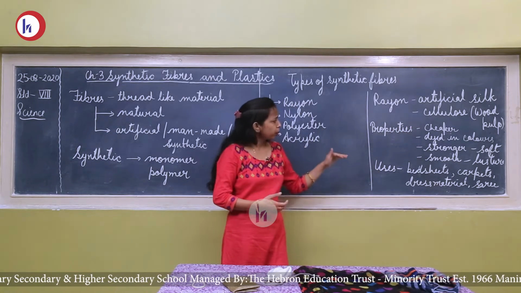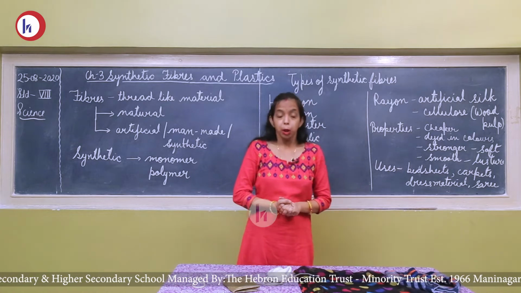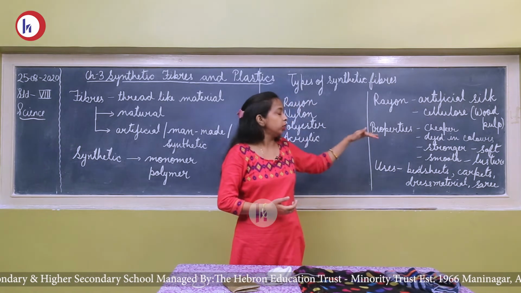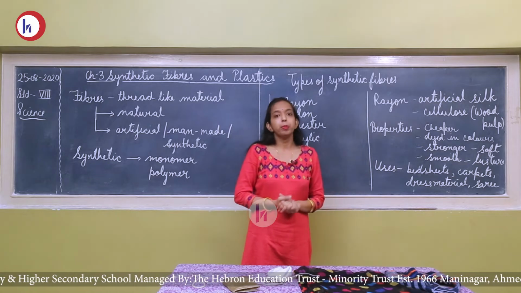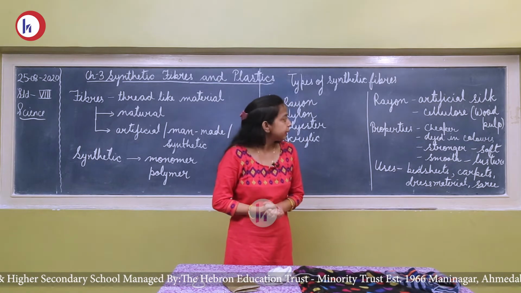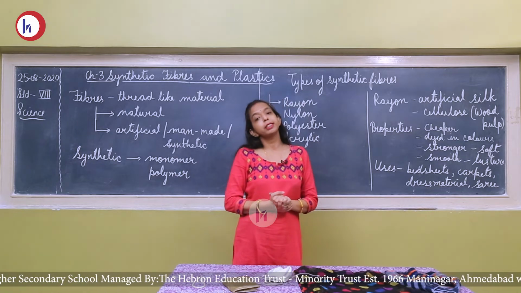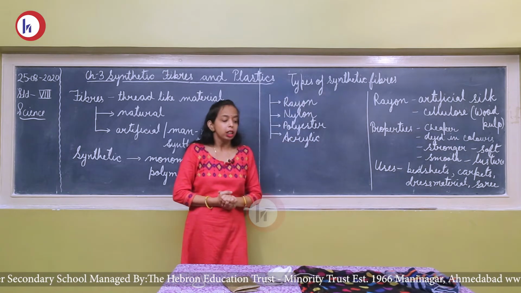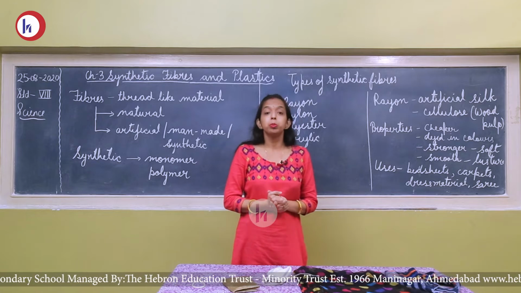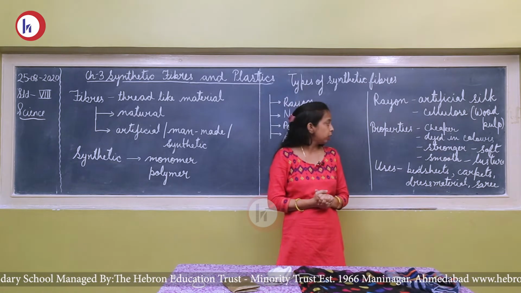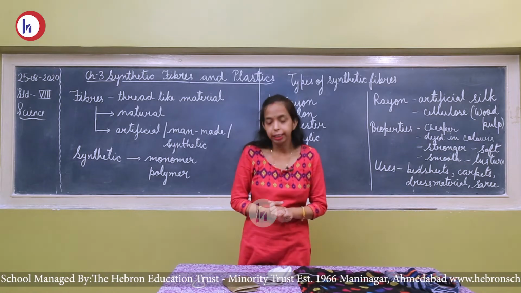Now the properties. As we know, silk is very expensive, but rayon is less expensive. It is cheaper in comparison to the natural silk. It can be dyed in different colors, meaning whatever color you want, this rayon fiber can be dyed. It is stronger than the silk. It is soft, smooth, and it has a shining luster.